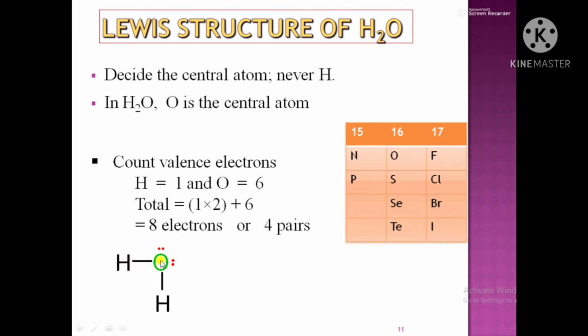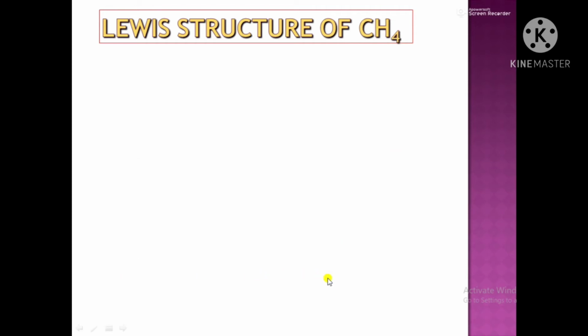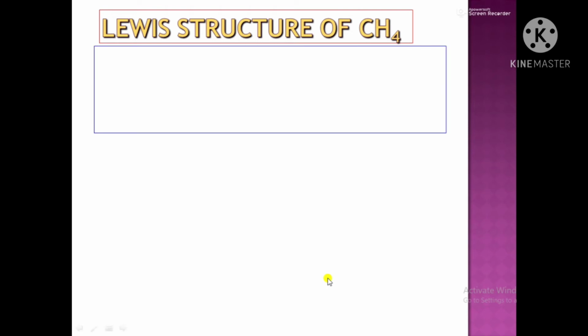In this way, oxygen atom is surrounded by 4 pair of electrons, out of which 2 pairs are bond pairs and 2 pairs are lone pairs. Hence, the octet of oxygen atom in water is complete, and water follows octet rule because oxygen has octet electronic configuration and hydrogen atom has duplet configuration in this case. Next example is of methane molecule or CH4.